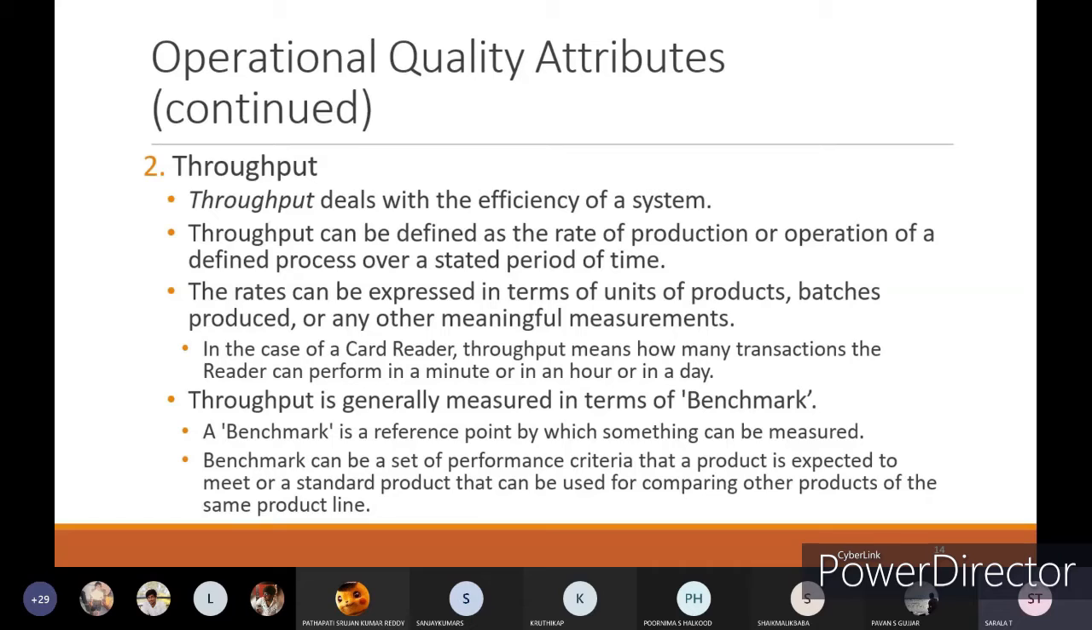Throughput is generally measured in terms of benchmark. A benchmark is a reference point by which something can be measured. A benchmark can be a set of performance criteria that a product is expected to meet, or a standard product that can be used for comparing other products of the same product line.